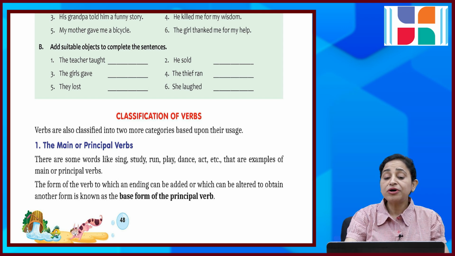The form of the verb to which an ending can be added or which can be altered to obtain other forms is known as the base form of the principal verb.